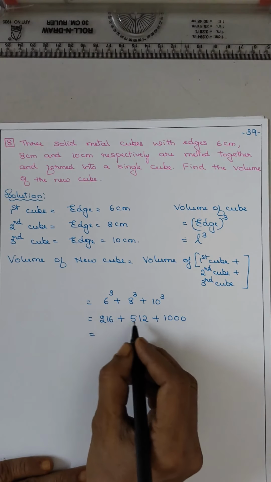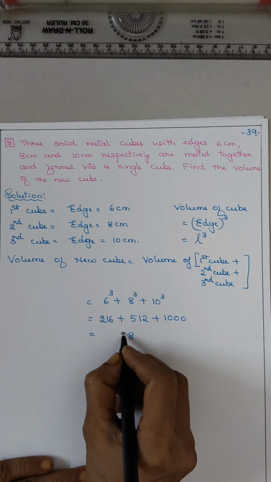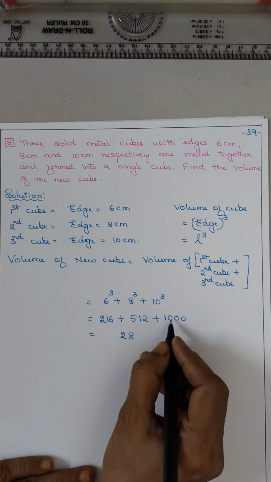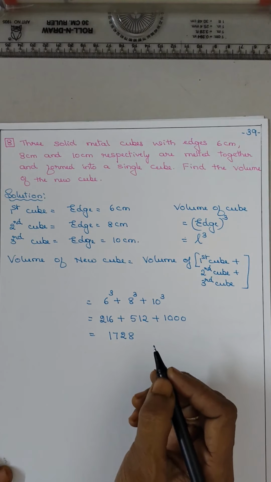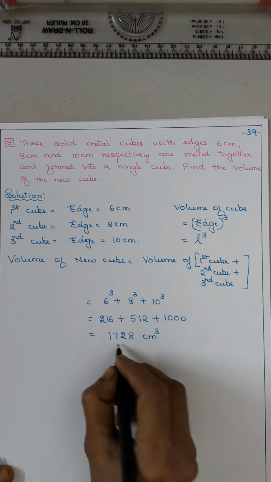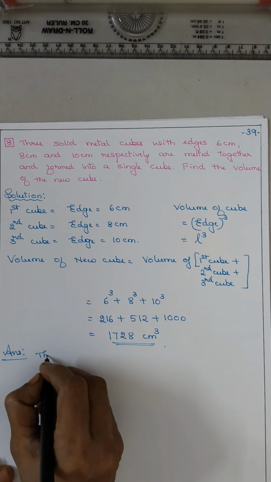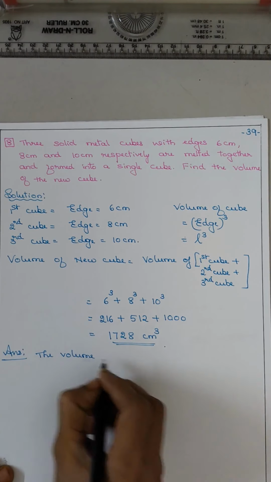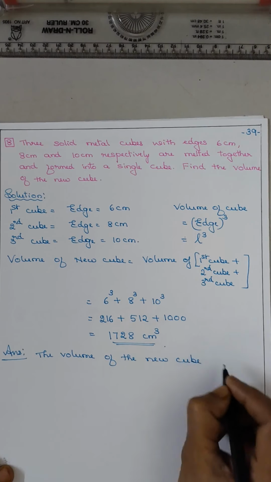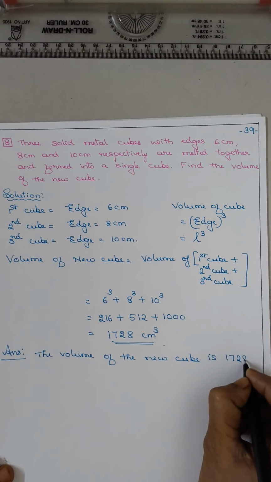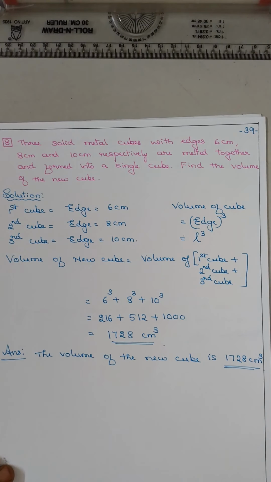Now you add 6 2 0, 8 1 1 0, 2 2 5 0, 7 and 1. You got 1728 centimeter cube. Answer: the volume of the new cube is 1728 centimeter cube. Understood?